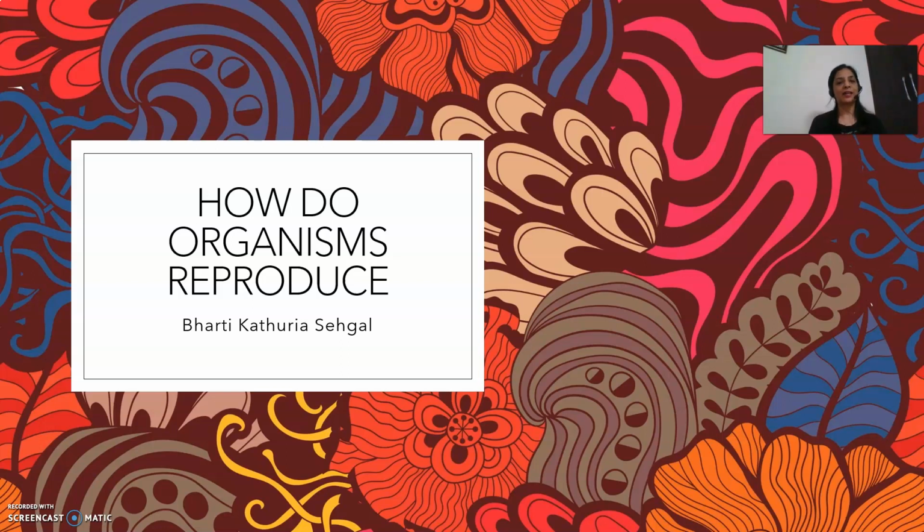Today, I am going to start with the next chapter, How do organisms reproduce? In the previous chapter, Life Processes, we discussed processes like nutrition, respiration, transportation, and excretion. In this chapter, we will be dealing with reproduction. Reproduction is the process of production of new organisms by the pre-existing organisms. So, the pre-existing organisms by various processes give rise to new organisms of the same kind.